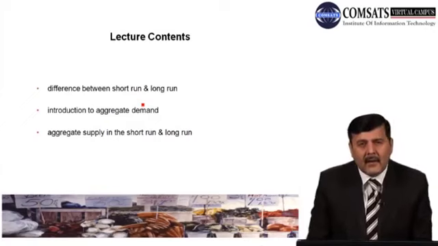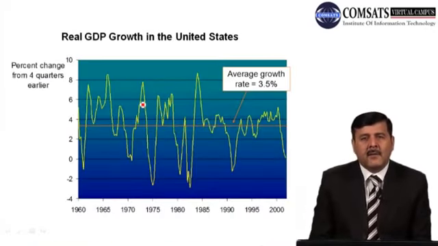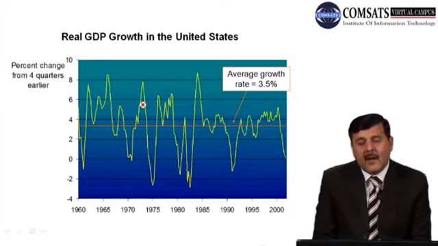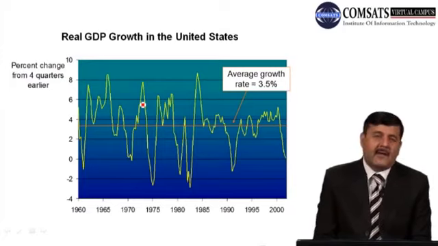We'll start to learn about the economic fluctuations. If you look at this diagram, the diagram is about the real GDP growth rate. On the y-axis it is the percentage change in the growth rate of real GDP, and on the x-axis we are measuring different years.